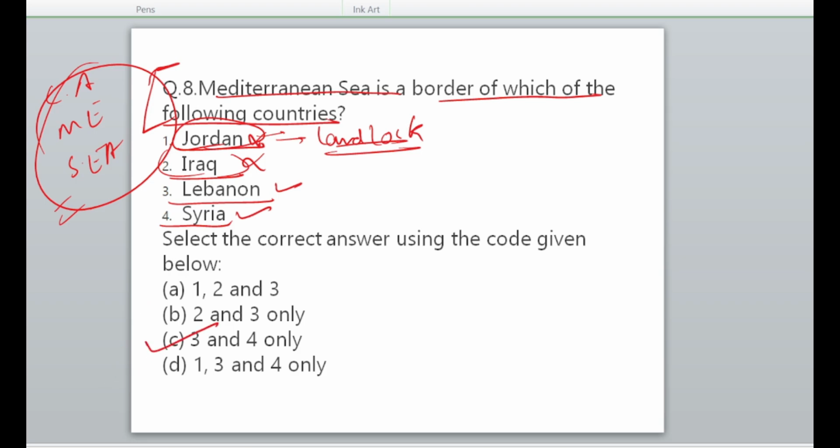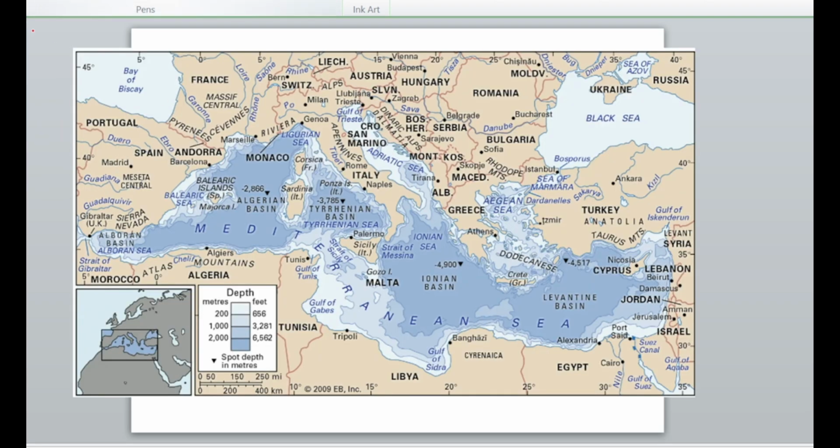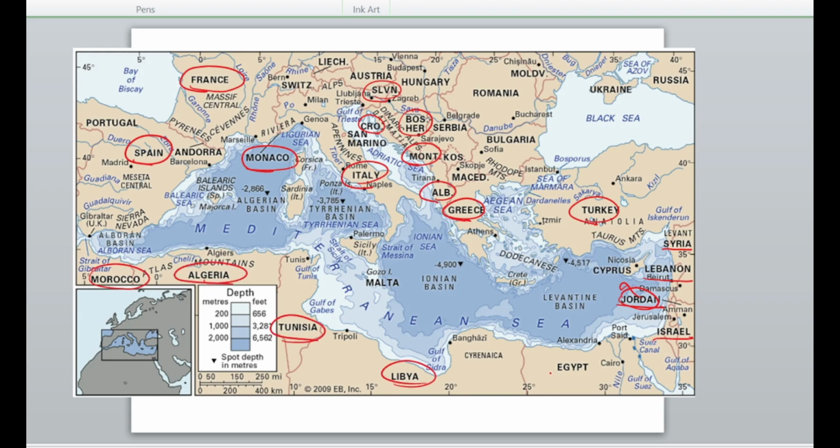Okay. Now let us look at the atlas, so things will be more clear. कौन सी country है देखो. France, Spain, ठीक है. Then you have Monaco, then Italy, फिर है आपका Slovenia, then Bosnia and Herzegovina, Montenegro, Albania, Greece, Croatia, फिर आपका आता है Turkey, यहाँ पर है Syria, Lebanon, Israel. Jordan नहीं है, sorry, not Jordan. Then the African countries: Morocco, Algeria, Tunisia, Libya and Egypt.